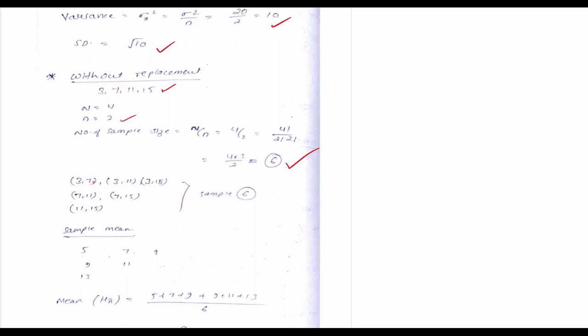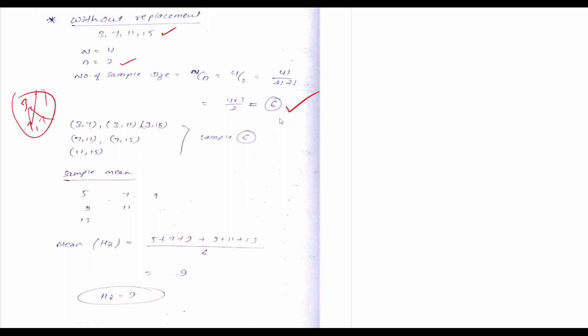And how do we make these samples? Repetition is not allowed. So we can make 3,7, 3,11, 3,15. But 7,3 we can't make, because we already made 3,7. If we make 3,7, then we can't make 7,3. These both are the same. So without replacement means we can't take both orders of the same numbers.